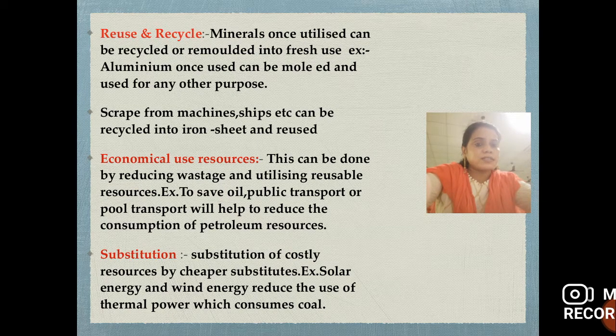The last is substitution or alternation. The substitution of costly resources by cheaper substitutes. For example, solar energy and wind energy reduce the use of thermal power, which consumes coal. So we have to find alternatives to these costly resources, like solar energy and wind energy as a substitute for coal energy.